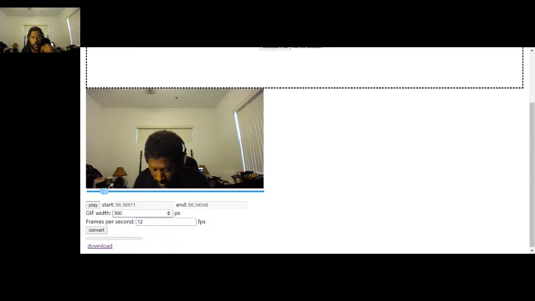Then I can set the width of the GIF that I want. Right now I have it as a default of 300, and the frames per second at 12. That's what I saw from the blog post, so I'm going to leave that, but if you want to change that, you can.